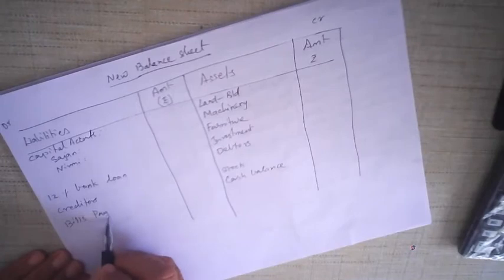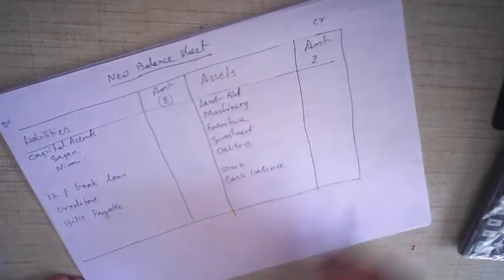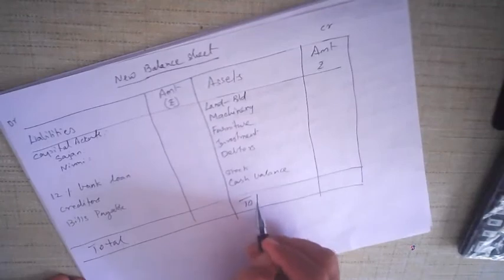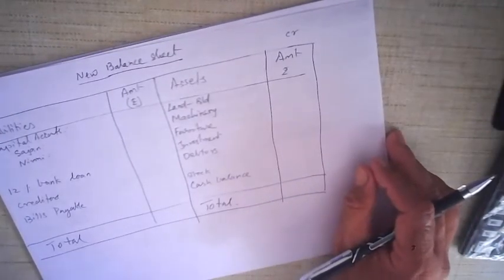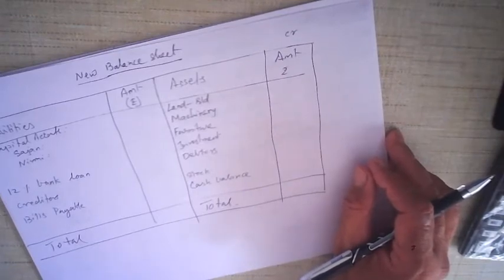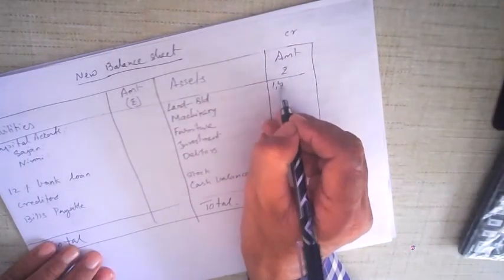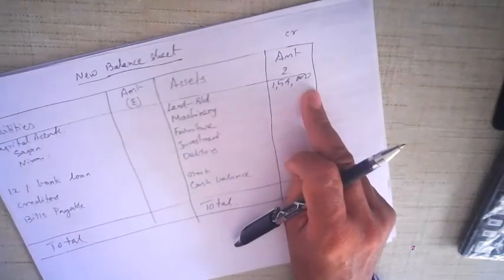Okay, now obviously if you have done everything correctly, then it should balance out. Now let us see this part. Okay, here total, here also total. Now let's put the values. Land and building was given as 1,40,000, but the value of land and building increased by 14,000. So 140 plus 14 is 1,54,000. 1,54,000. Remember, this is the new value after revaluation account.